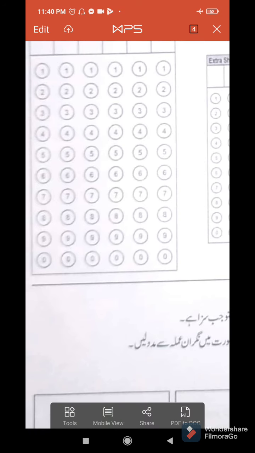Okay? It means that you are not going to write your roll number anywhere on your answer book, or there shouldn't be any mark which shows that this is you. So that is not allowed. You're not going to write your roll number, you're not going to mention any mark anywhere on your paper, right? So only here in this portion you are going to write your roll number, and other than this you are not going to write your roll number anywhere else in the paper.